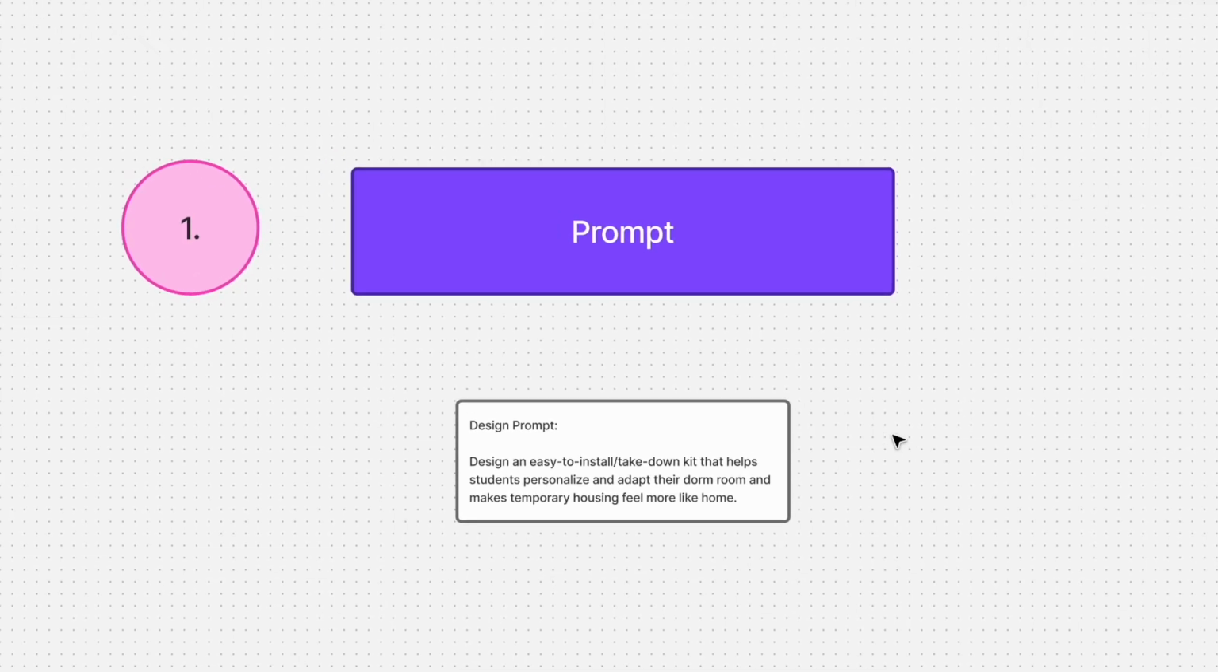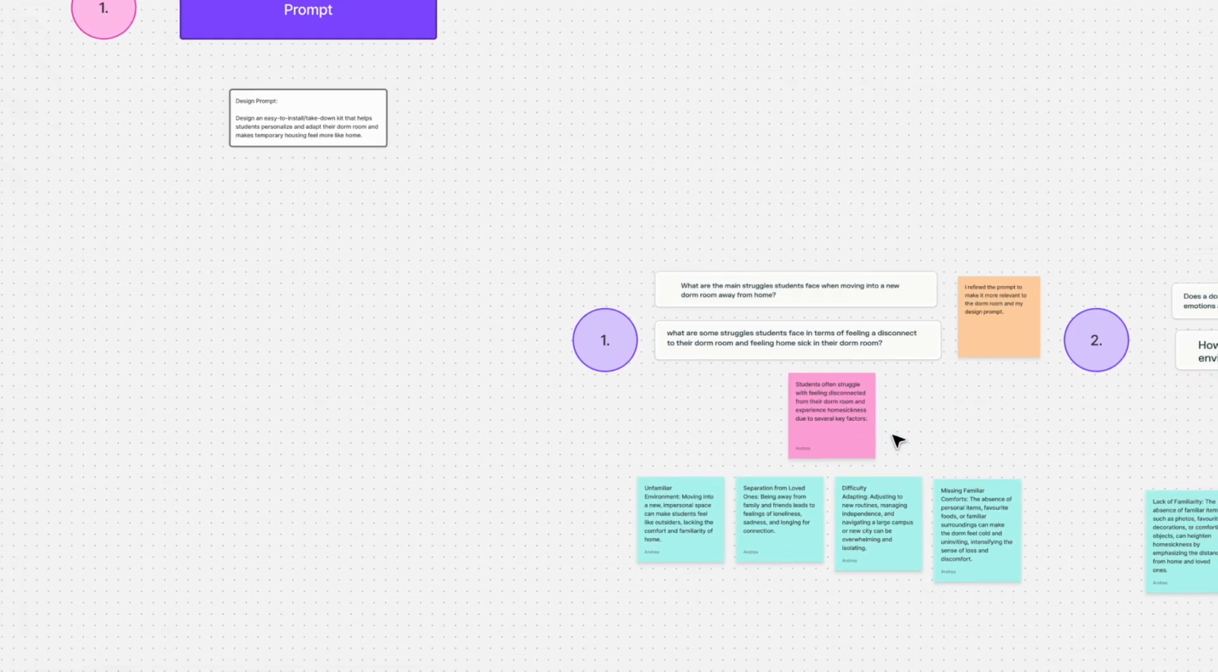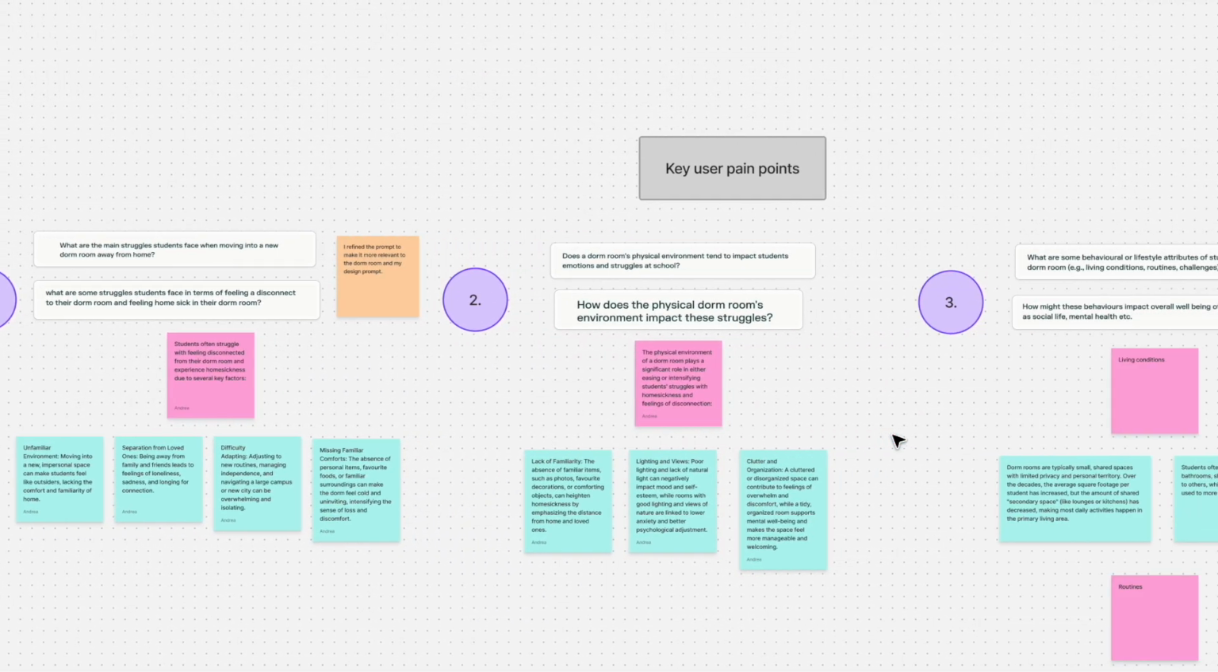My ideation and prototyping with AI began by selecting the design prompt: design an easy-to-install/take down kit that helps students personalize and adapt their dorm room and makes temporary housing feel more like home. From there, I began my secondary research using Perplexity.